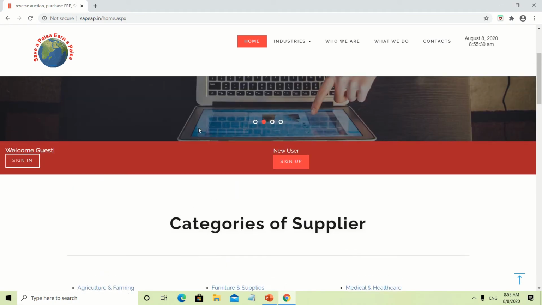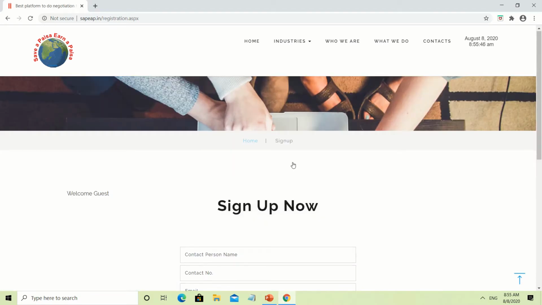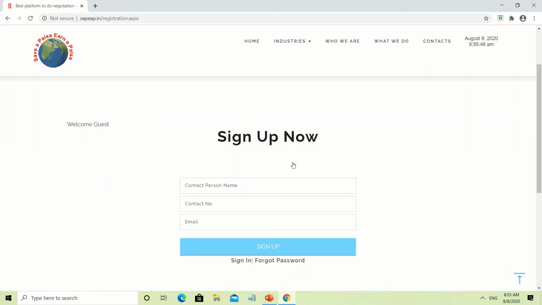Here are two tabs. One is sign in and one is sign up. New users will tap on the sign up page. It is a simple sign up page. Only three pieces of information are required.